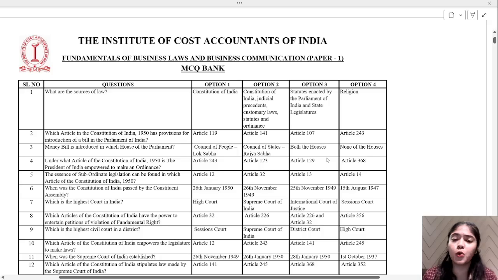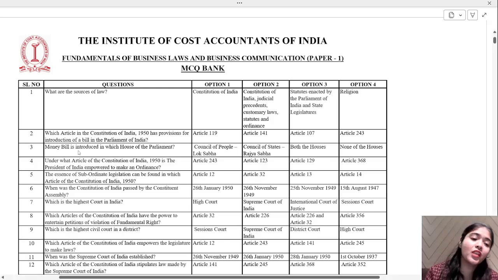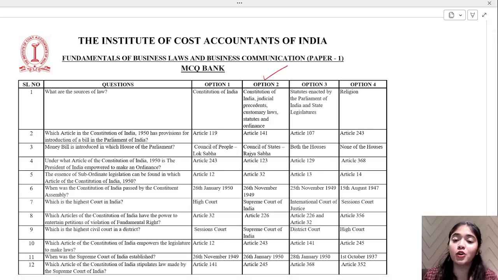We have somewhere around 200 MCQs, and this MCQ revision will help you to score good marks in your examination. So try to recall with me while we are discussing all the MCQs. What are the sources of law? You know it, right? Constitution of India, judicial precedence, customary law, statutes and ordinance. So that's option number 2 for you.